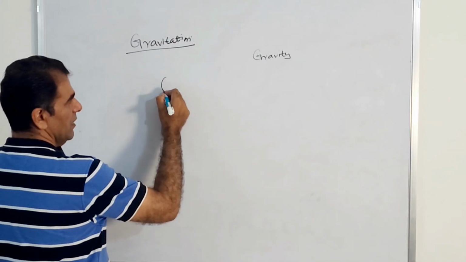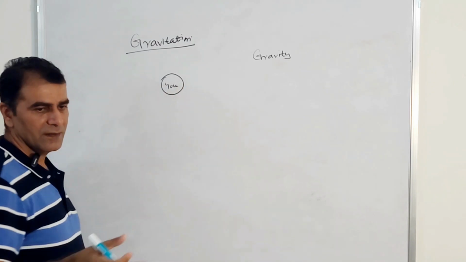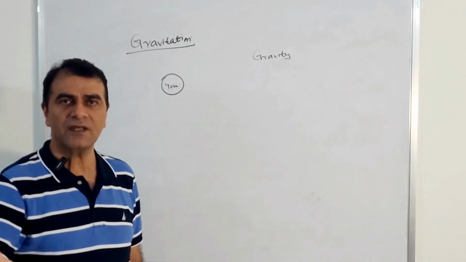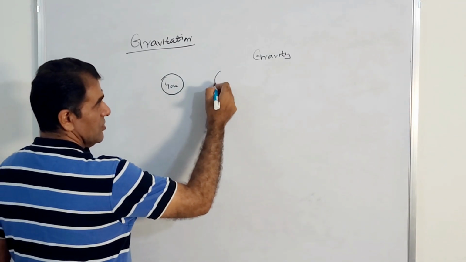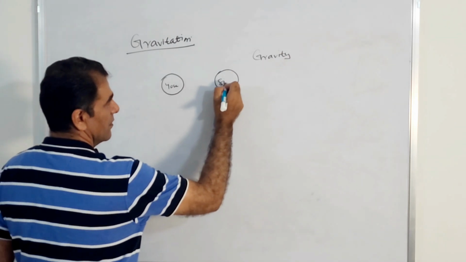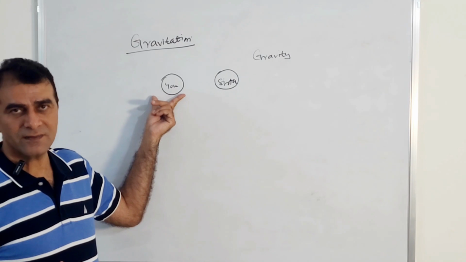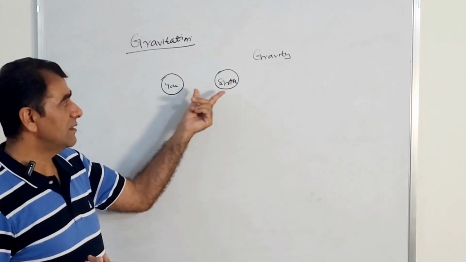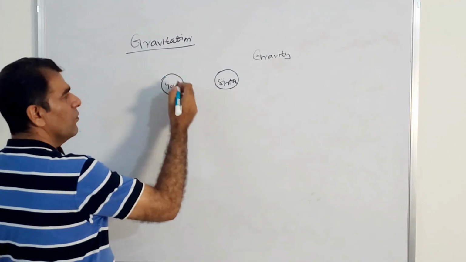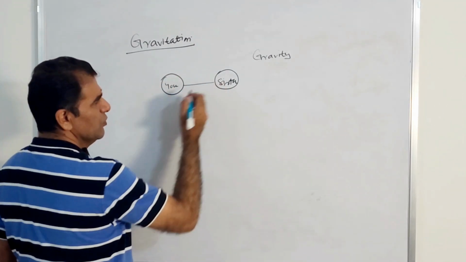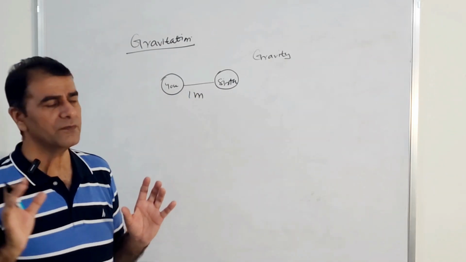Let us suppose there are two objects, say you, sitting in a room, and then there is your sister. So there are two bodies, one is you and other is your sister. Now, what is the distance between these two? Like say 1 meter. You are sitting 1 meter apart, no problem.